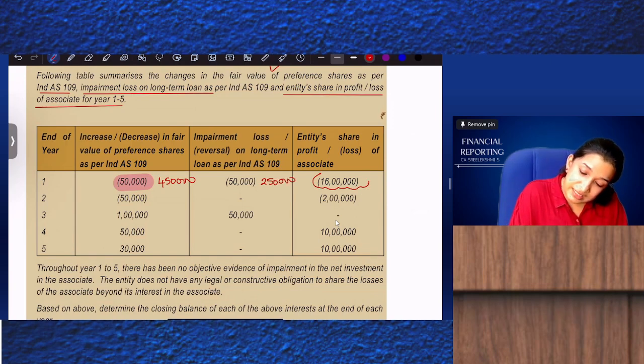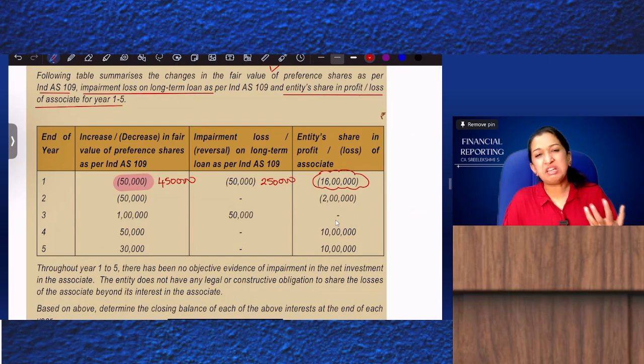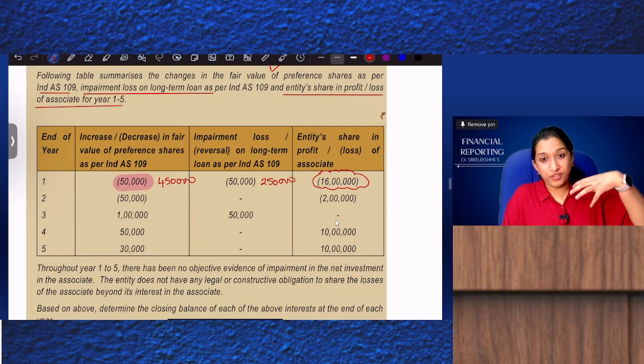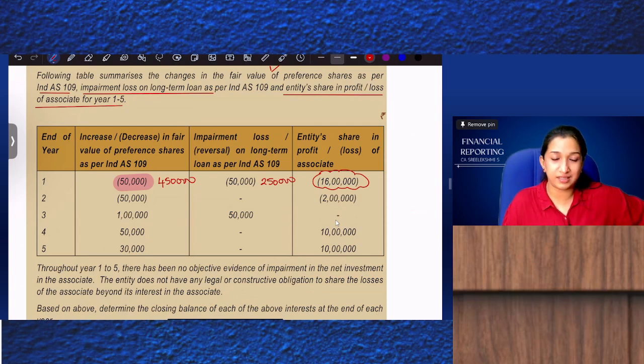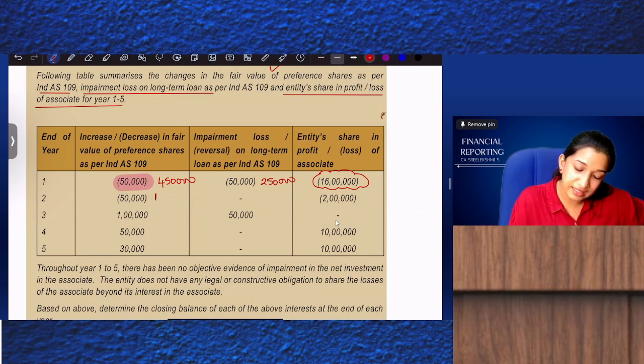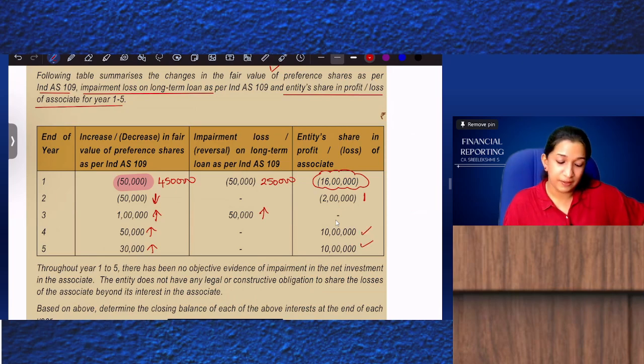And there is the entity's share of loss: the associate has made a loss of which the entity's share is 16 lakhs. Then next year, there is a decrease in the value of preference shares, 2 lakh share of loss, 1 lakh increase, impairment loss reversed, then 50,000 increase, 30,000 increase and share of profits.